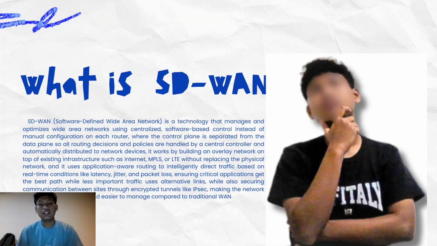SD-WAN is a technology that manages and optimizes wide area networks using centralized, software-based control instead of manual configuration on each router. So it's not distributed, it's centralized, and it's more efficient than the traditional one. So it's not manual.